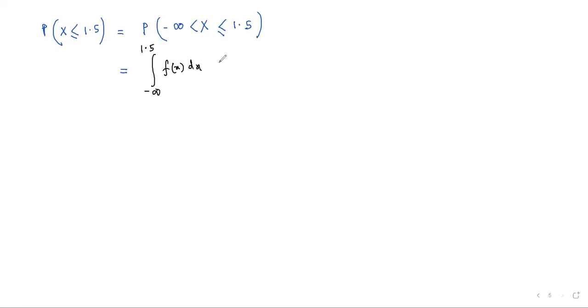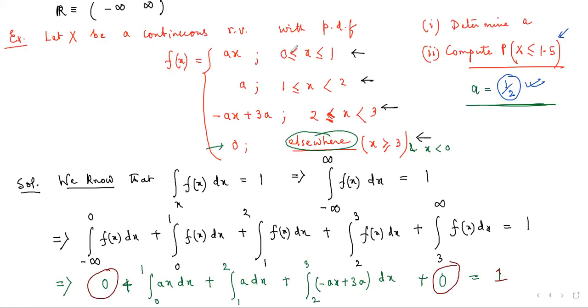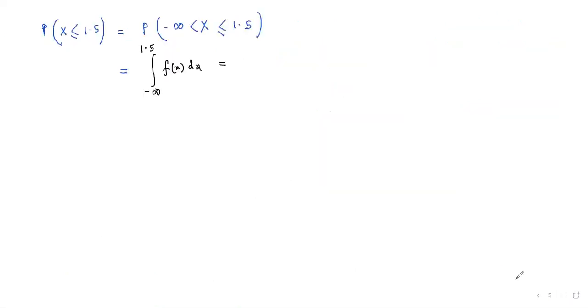Now just look at the function. The function is defined from 0 to 1 and then from 1 to 2. Just look at these 2 sections. Now I'm going to break the integration into 3 parts. First of all, I'm going to write it as minus infinity to 0 of f(x) dx, and then 0 to 1 of f(x) dx, and then 1 to 1.5 of f(x) dx.